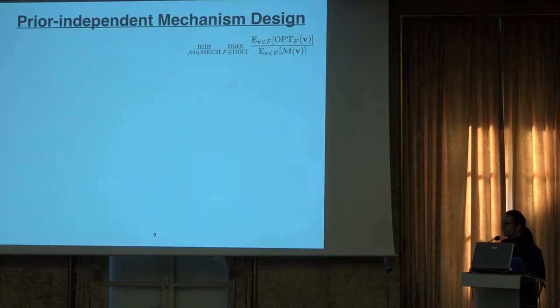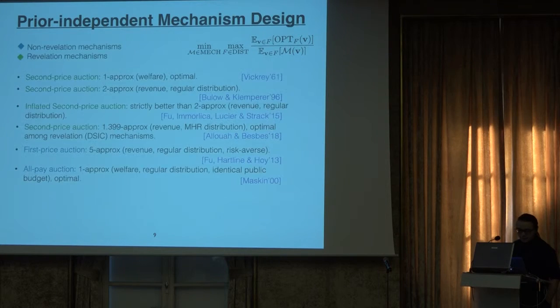And in order to identify mechanisms which will have a good outcome for an arbitrary prior, people started to study the prior-independent mechanism design framework, which I already introduced to you. Here I list some of the mechanisms which have a constant approximation in this framework.